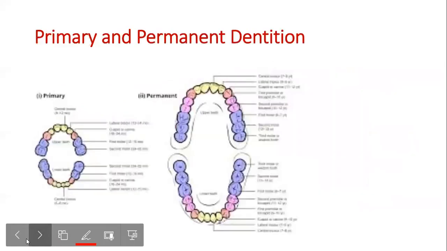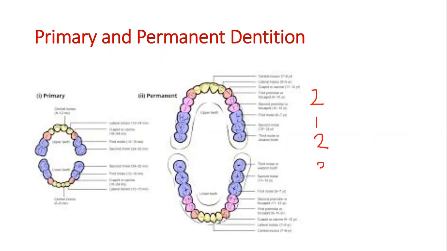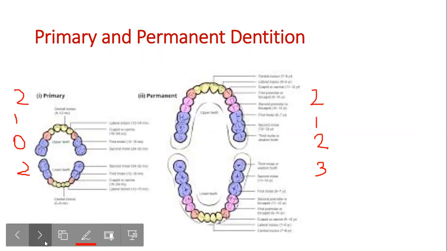So it is 2, 1, 2, 3, and 2, 1, 0, 2. 2 incisors, 1 canine, 2 premolars, and 3 molars on one side. And 2 incisors, 1 canine, no premolars, and 2 molars in each quadrant.